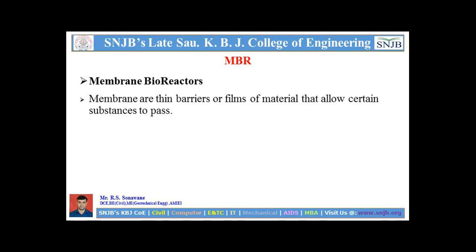Membranes are a thin barrier, or a film of material, that allows certain substances to pass.